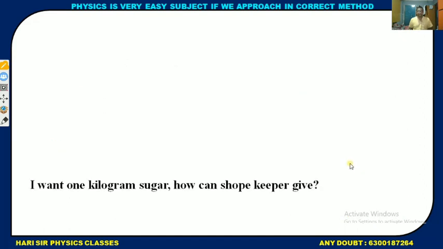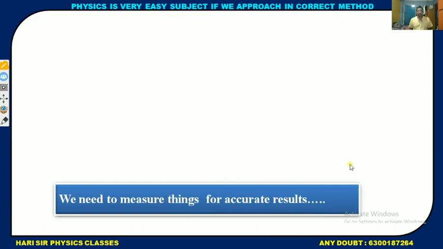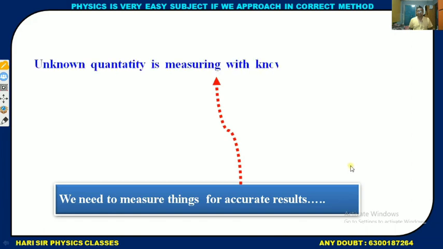Now I will explain. I want 1 kilogram of sugar. How can the shopkeeper give it? We need to measure things for an accurate amount of sugar. So that is measurement.